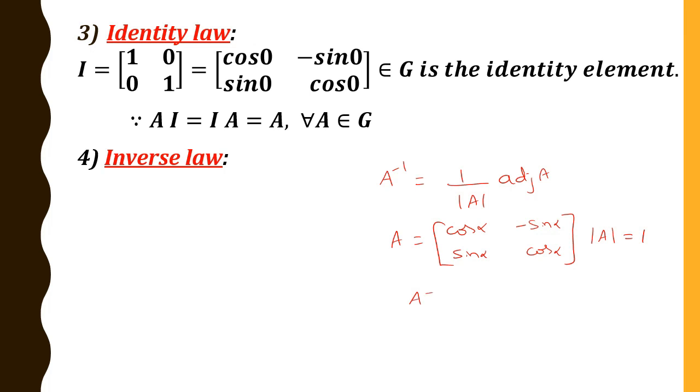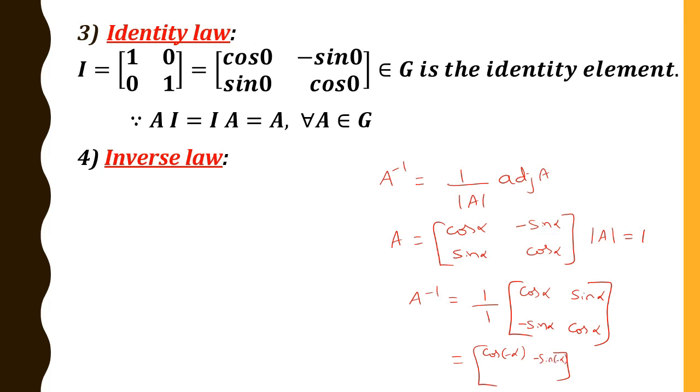Therefore A inverse is equal to 1 by 1 and adjoint A is, so you should interchange the principal diagonal elements. We get cos alpha as it is, and I should write opposite signs. Therefore this is sin alpha and this is minus sin alpha. Therefore this can be written as cos alpha can be written as cos of minus alpha, and sin alpha can be written as minus of sin of minus alpha.